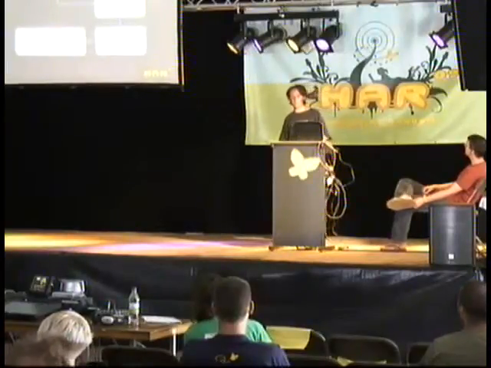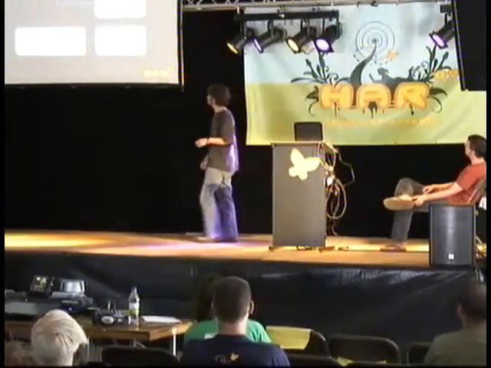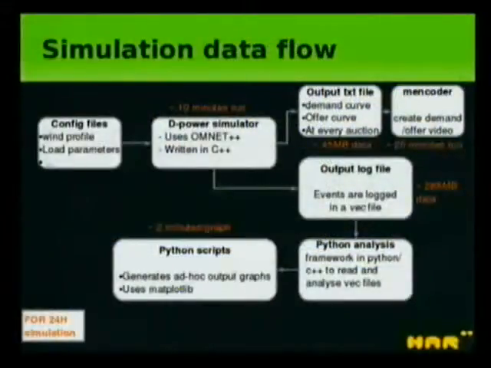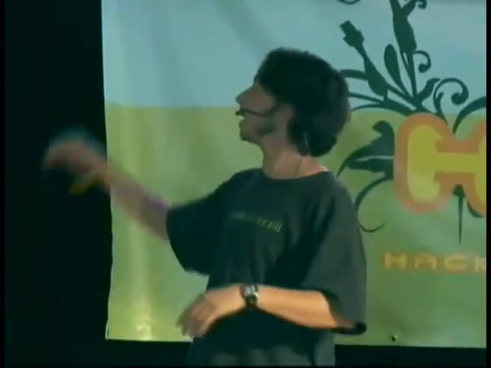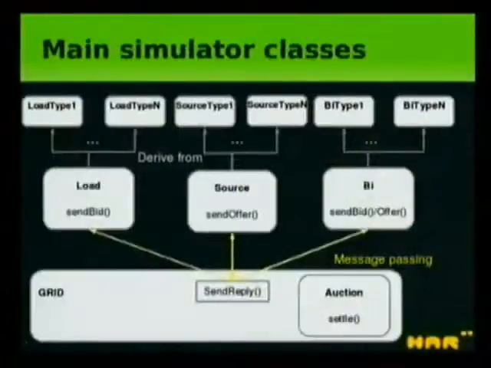Just to give you an idea, the simulation for 24 hours takes about 10 minutes to run. On my PC it's 20 minutes, but then it's not a good one. We create a 45 meg file, and it takes 20 minutes to create the video. And the vec file, so the output file, is 285 meg, so it takes quite a while to go through it. And it takes about 2 minutes per graph to create the output.